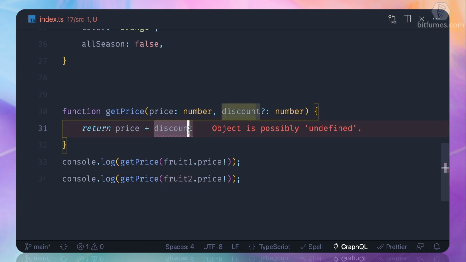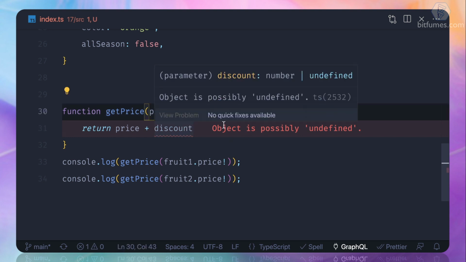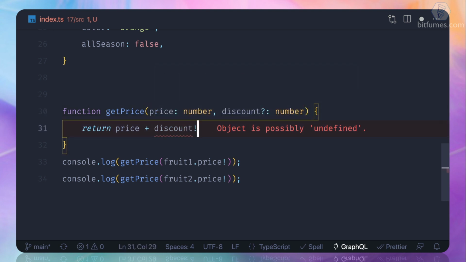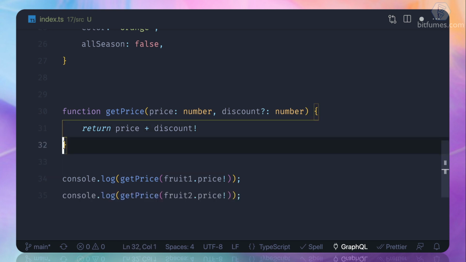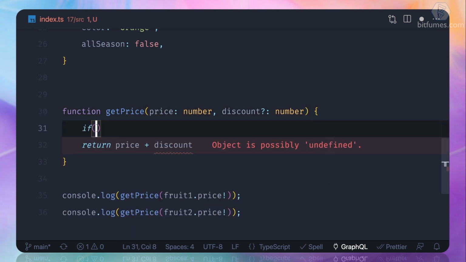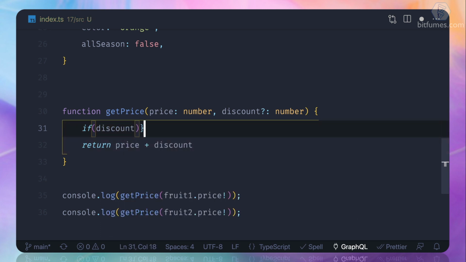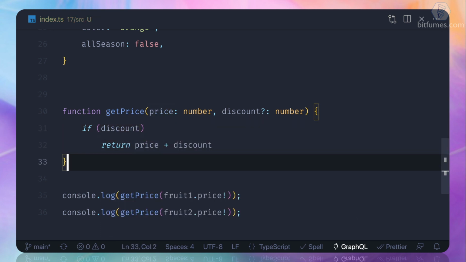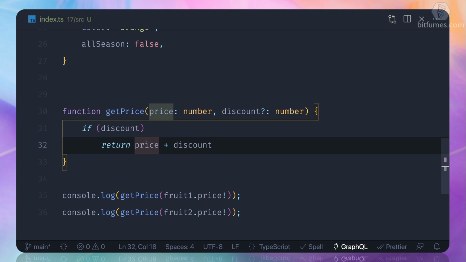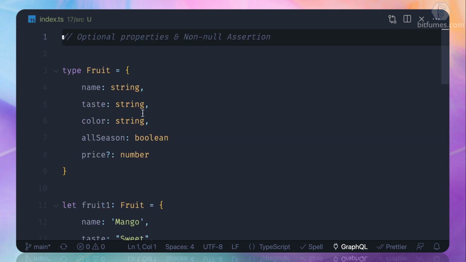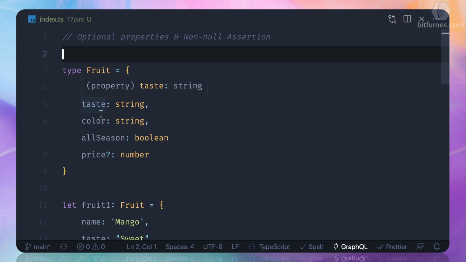But here it says that, hey, object could be undefined, because we said that it's an optional thing. So one more time, if you want to skip this, you can force TypeScript that, hey, I will care about these things. So this is okay, but obviously you need to use this like, if we have discount, then only do this part. Okay, so this is how we can understand the optional parameter and non-null assertions in TypeScript, which is really useful and handy and a little scary.